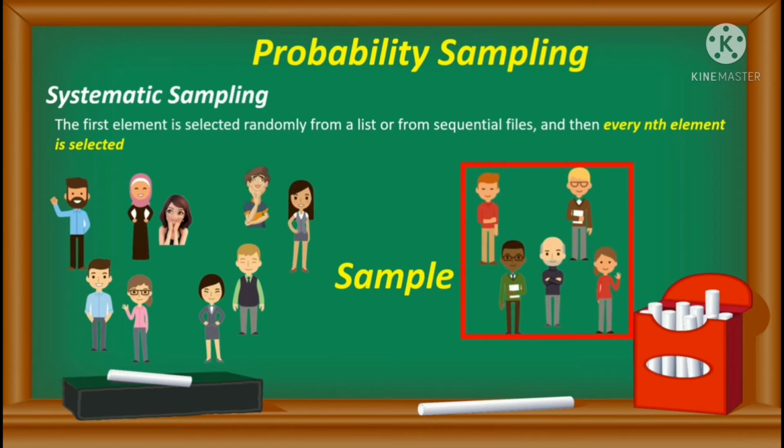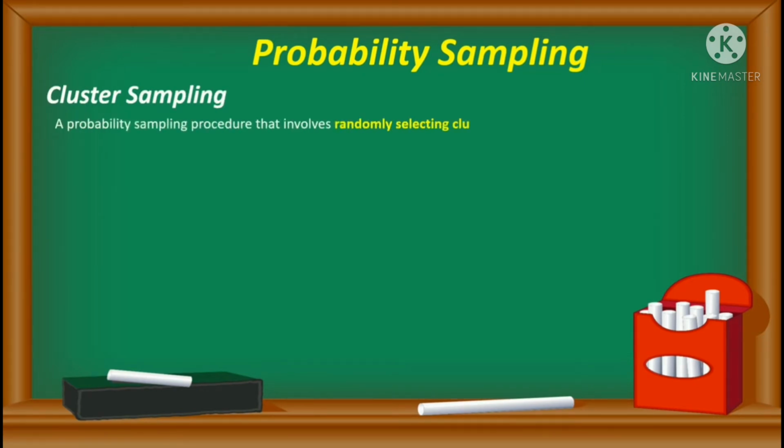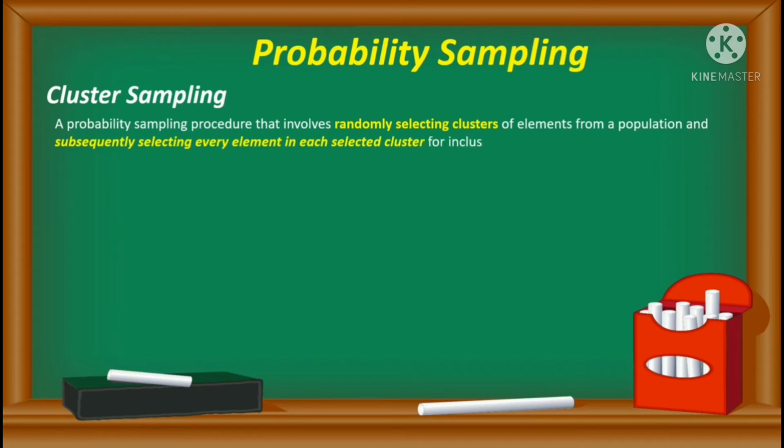This method is different from simple random sampling since every possible sample of nth element is not likely to be equal. Cluster sampling. So cluster sampling is a sampling procedure that involves randomly selecting a particular cluster of an element from a group of population and subsequently selecting every element of a selected cluster for study.